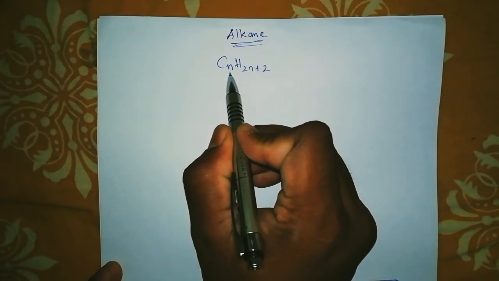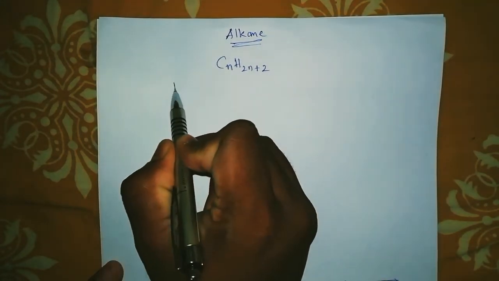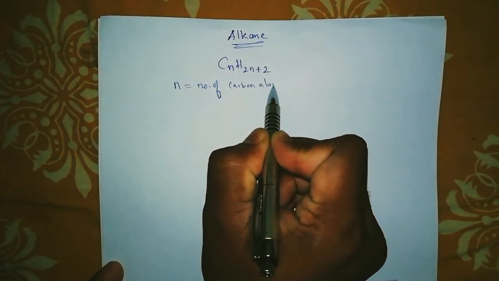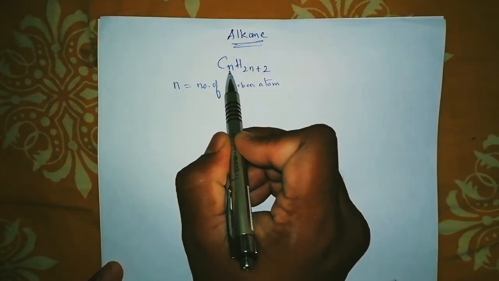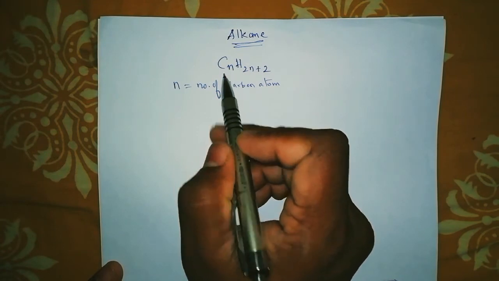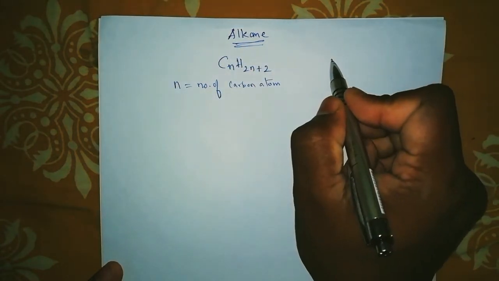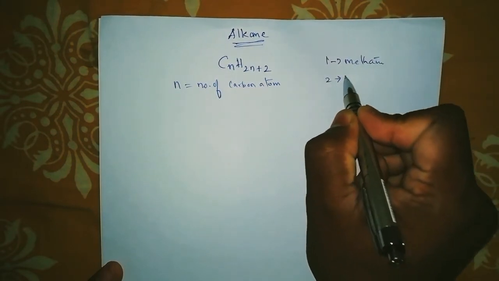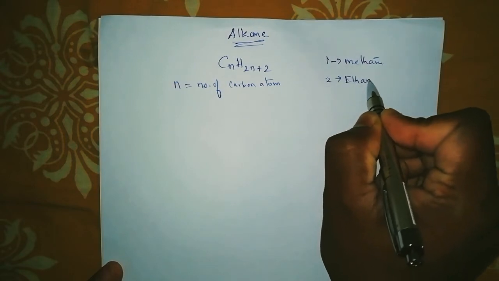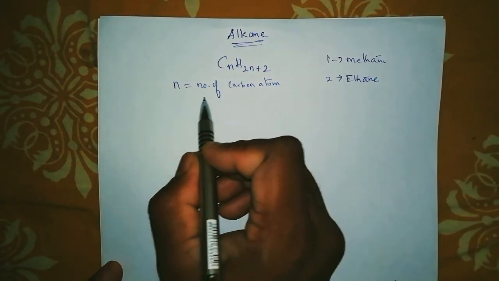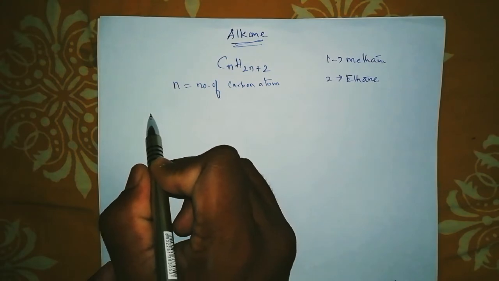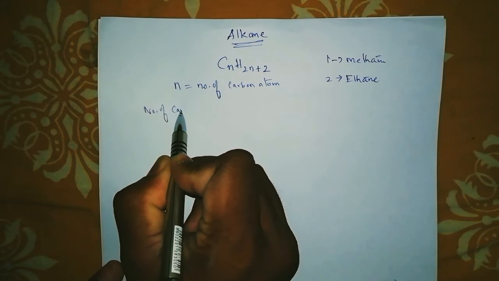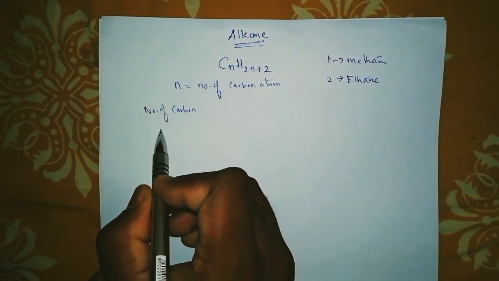Okay, n is nothing but the number of carbon atoms. n is equal to the number of carbon atoms. Suppose we substitute one here. If we substitute one, one carbon, then it's methane, right? Yes, meth. If two, yes, it is ethane. So like that we are going to do that. Let's try with methane. We'll start with methane. Carbon atom 1. Number of carbon. I'll make a tabular column so that it will be easy to understand.